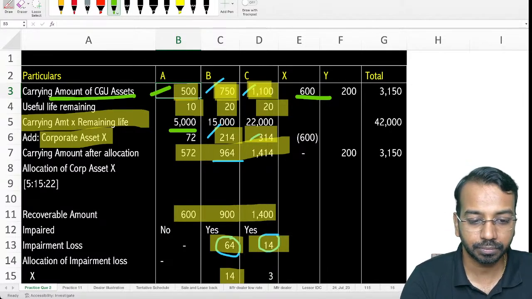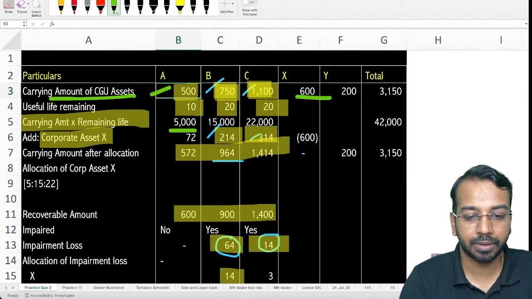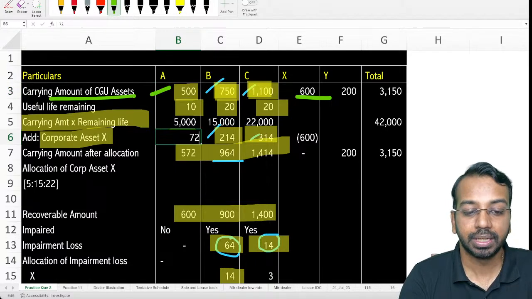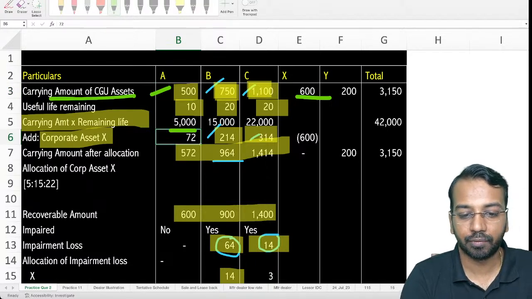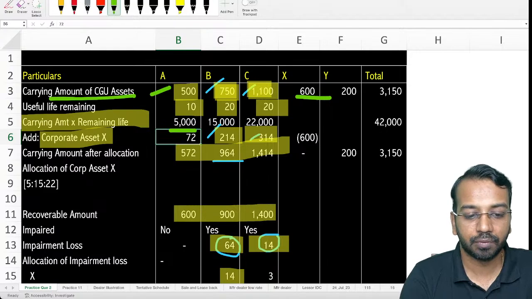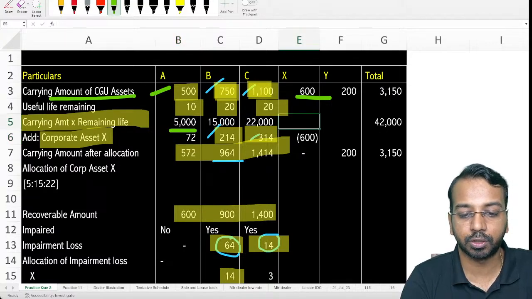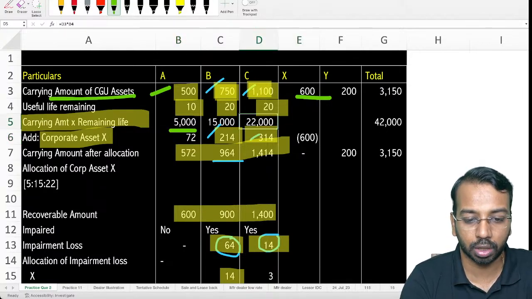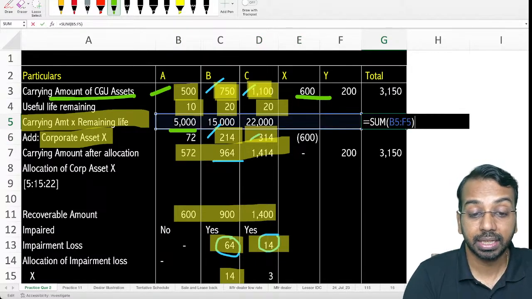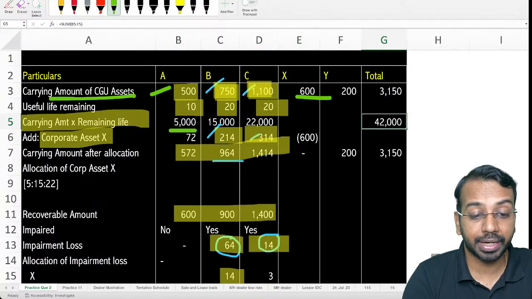Now, this 600, how we will allocate it is, first we will calculate the total. 5,000, 15,000, 22,000, the total comes to 42,000. Now, 600 has to be allocated in these three ratios.